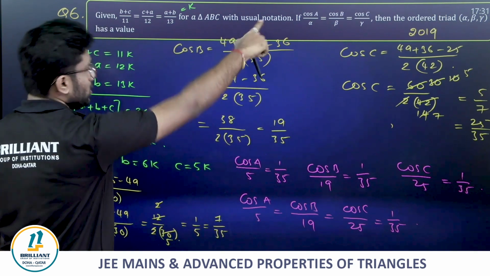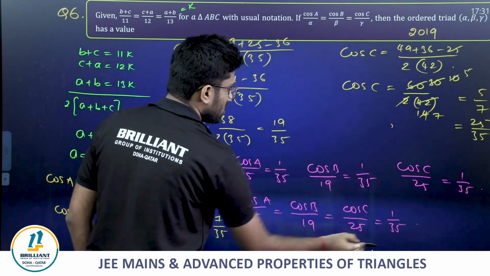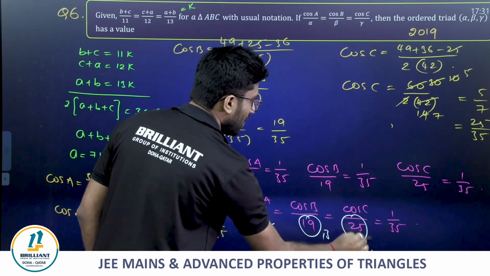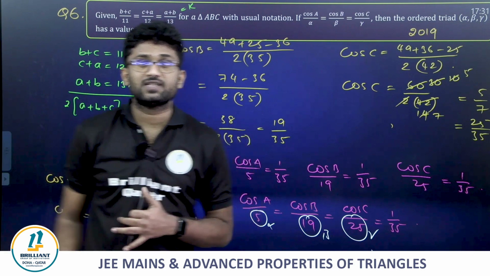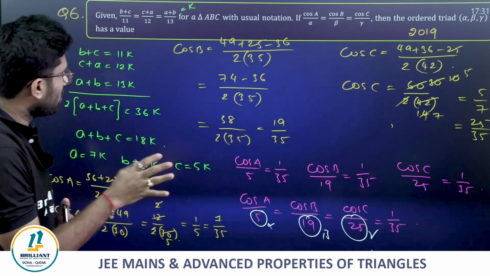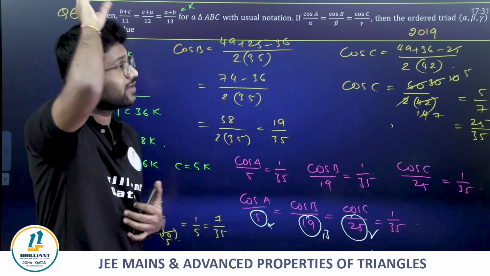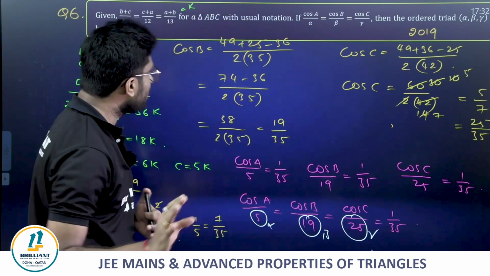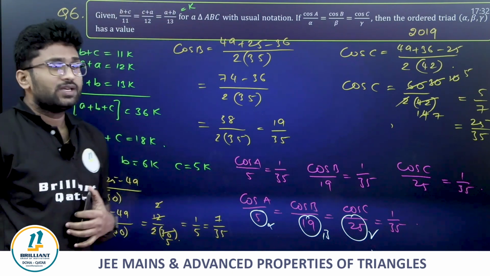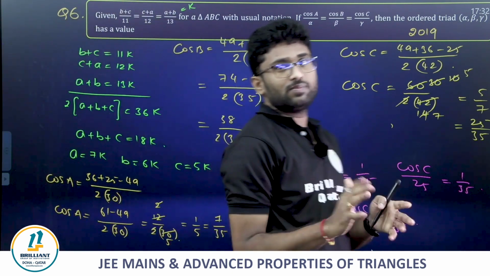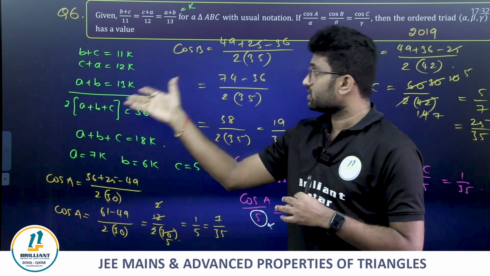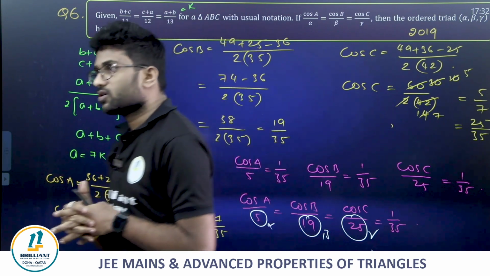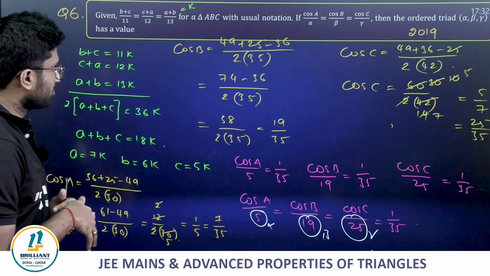So if you compare that with this, alpha is 5, beta is 19, gamma is 25. That's it, guys. See, we did almost nothing, and we came across this question in Mains three to four times. Very simple. First, equate all to k and express a, b, c in terms of k. From there, you get a, b, c in terms of k. Find cos using the cosine rule. We got cos A, cos B, cos C. That's it. Clear?